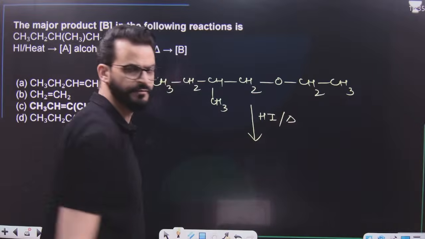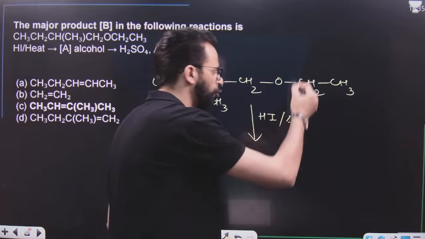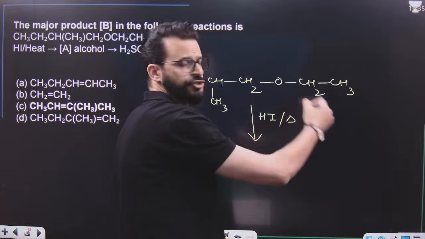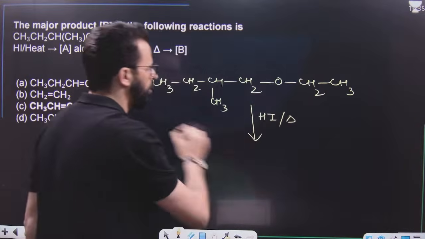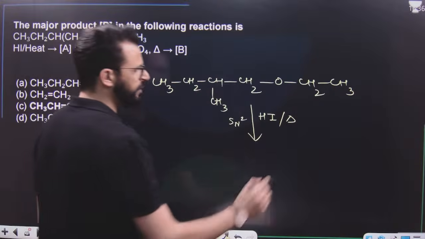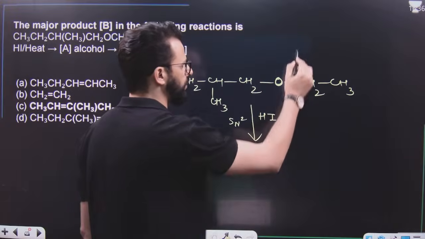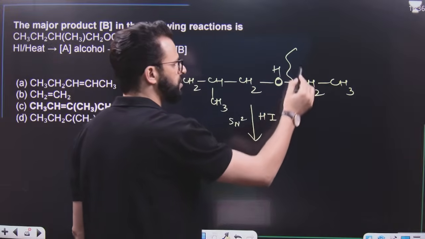If the ether is such that there is no tertiary alkyl group, neither from this side nor from this side, then we will simply do an SN2 reaction. We will break the oxygen bond with the alkyl which is the smaller one. That means this one, we will give H to this and I to this.